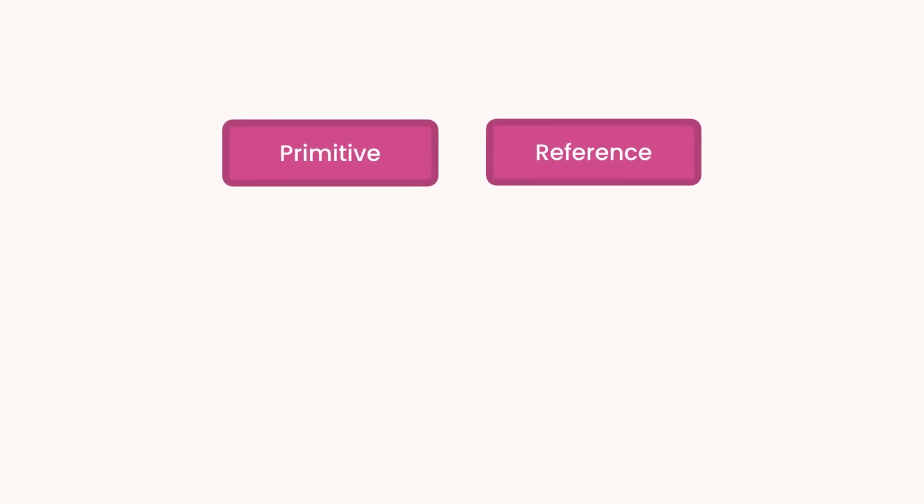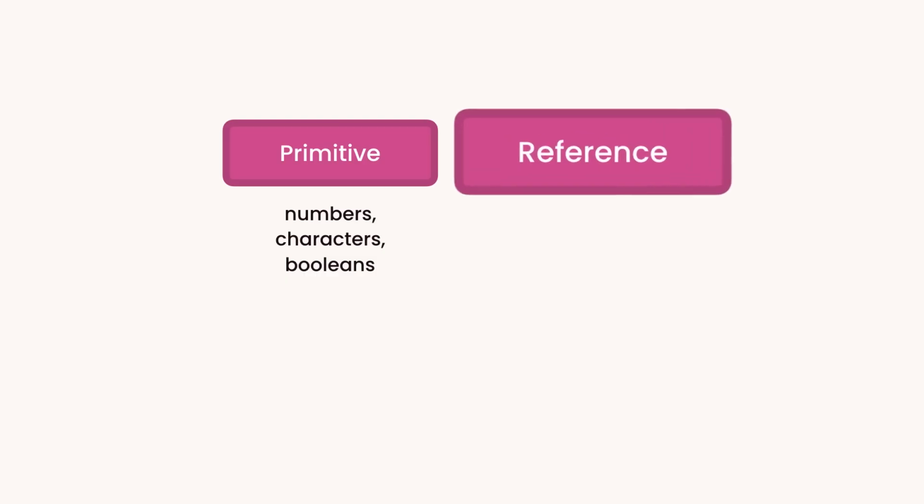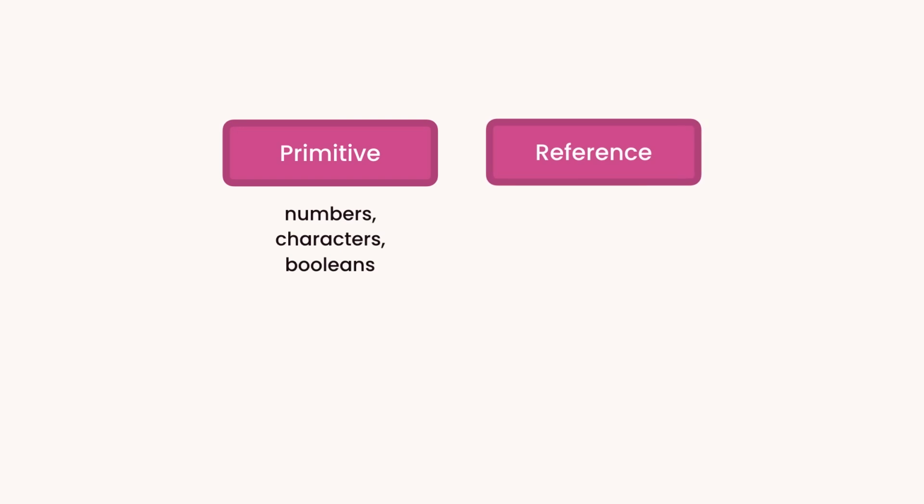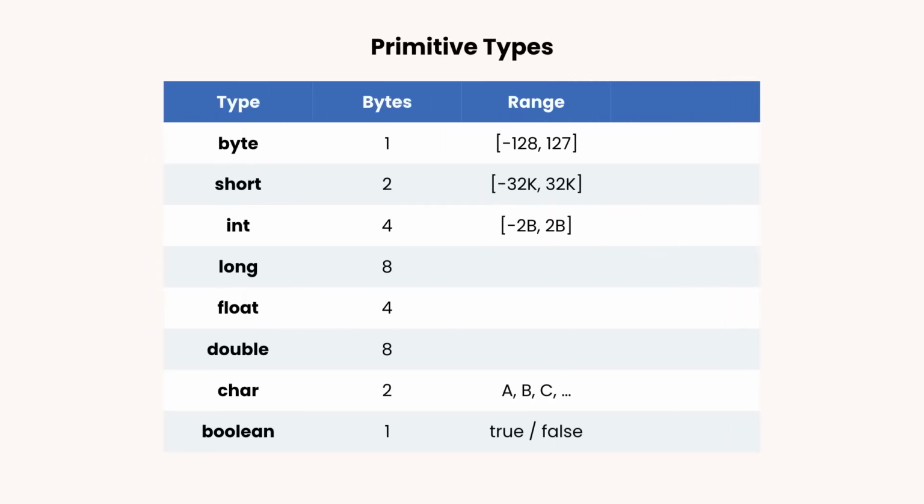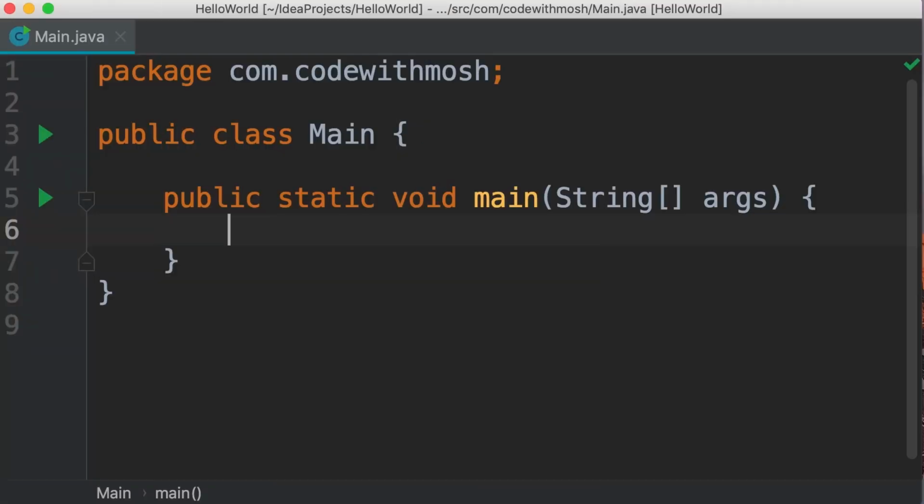In the last tutorial, you learned that we use primitive types to store simple values like numbers, Boolean values, or single characters. In contrast, we use reference types to store complex objects like data objects or mail messages. These are complex objects. Now in Java, we have 8 primitive types that you have seen before. All the other types are reference types. Let me show you an example.